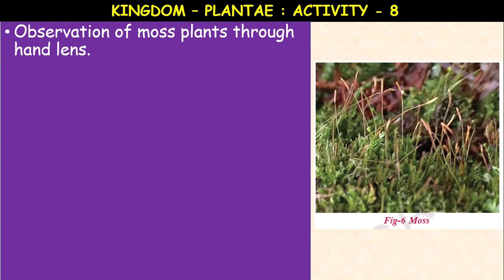So in order to understand the Plantae, a simple activity is given. Activity number 8, that is observation of moss plants through hand lens. So this is the moss plant. You can observe here a capsule is present. So this is called the foot. The foot, seta and capsule are the three parts. You will study in higher classes. Generally it is a moss plant called funaria.